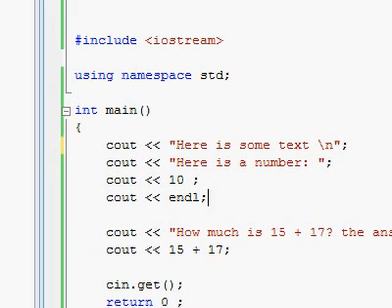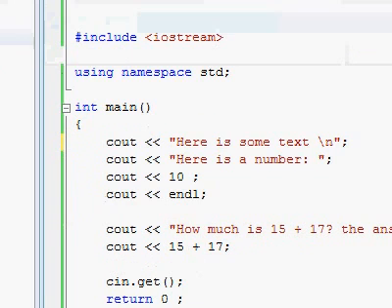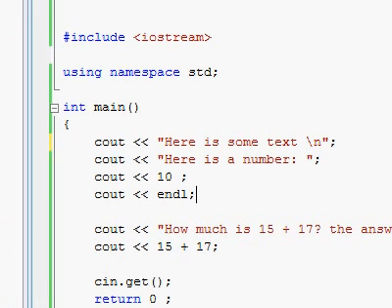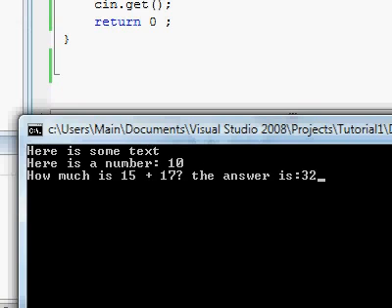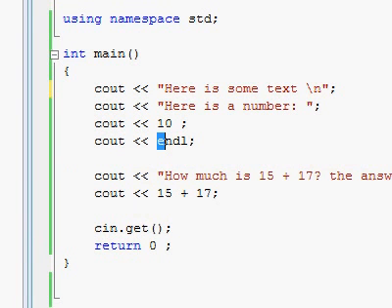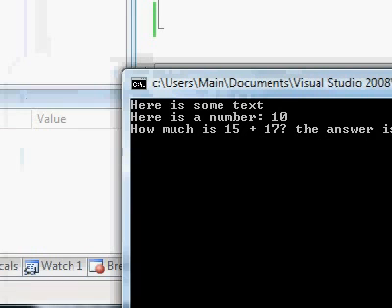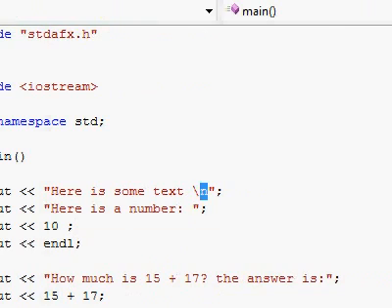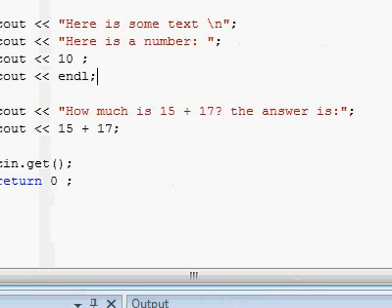Here's one of those examples. ENDL is a special code word which was invented in the IOStream file, which has the same effect as the \n. What it does is it makes everything else from now on go on the next line. As you see over here, after the 10, when we had ENDL, which means end line, from now on everything is going to go on a new line, just like the \n did before. So now that we're on a new line, let's see what's going on over there. How much is 15 plus 17?